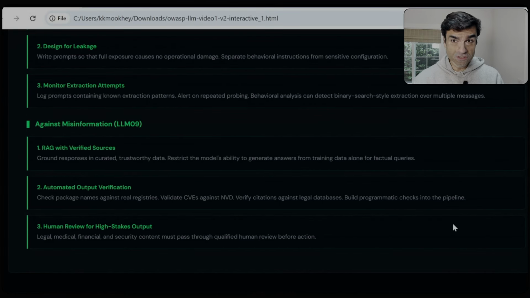And when it comes to misinformation and hallucination, if you're building a RAG-based application, obviously you want to validate all of the RAG information that goes in. Otherwise, it is a garbage in, garbage out situation. You also want to validate output information, automate it as much as possible for accuracy and integrity. And for really high stakes output, you definitely want a human in the loop.